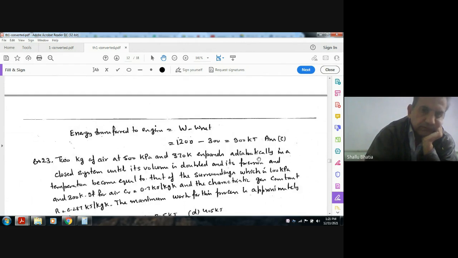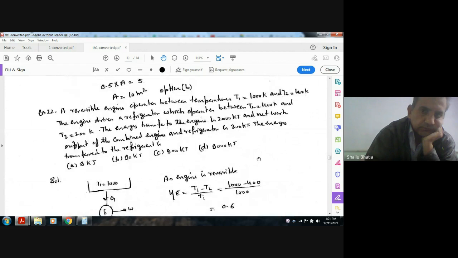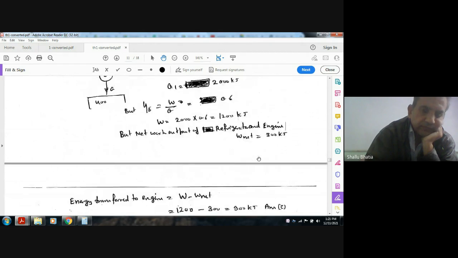Energy transfer to refrigerant, it should be refrigerant.